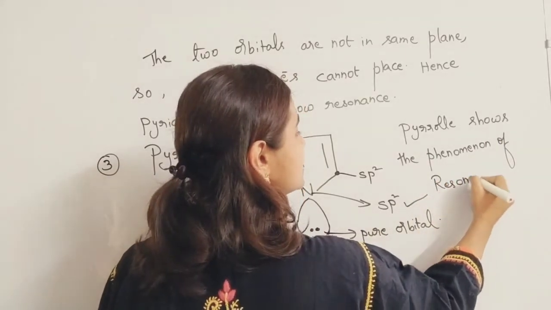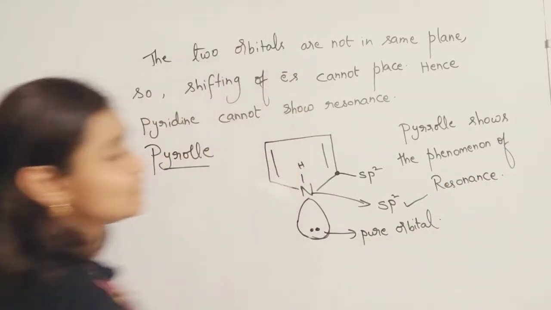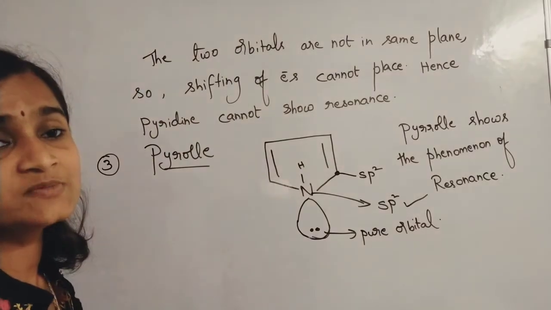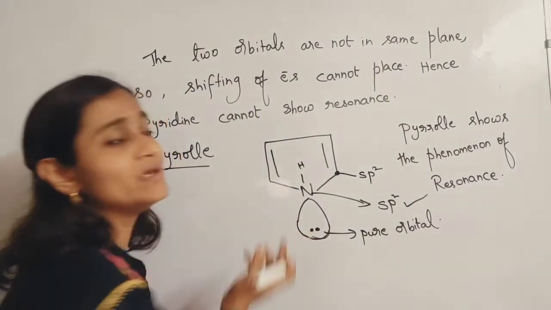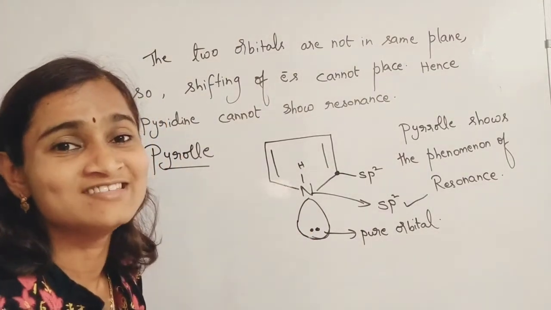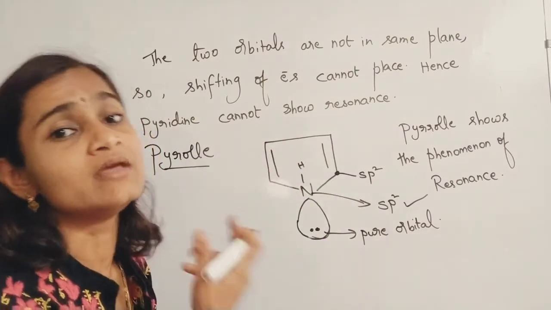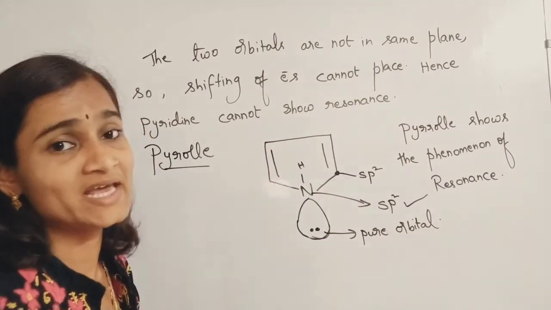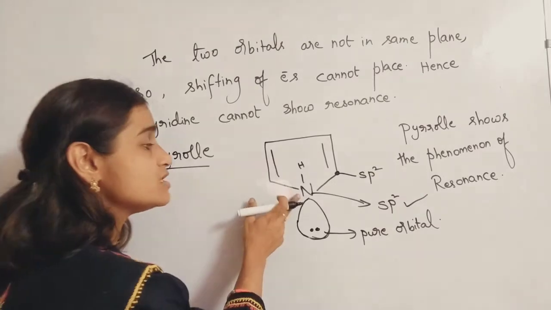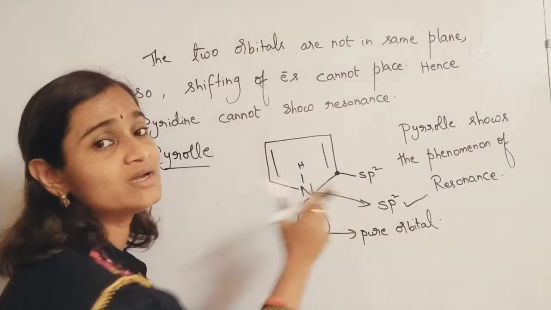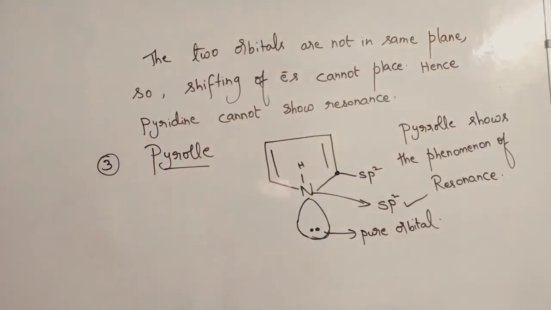Nicely it can participate in resonance. Okay, then if it has to participate in resonance, why will this lone pair participate in hybridization? Resonance gives more stability to pyrrole than hybridization would. That's why nitrogen's hybridization in pyrrole is what? sp2 only. Okay, please understand this point carefully.